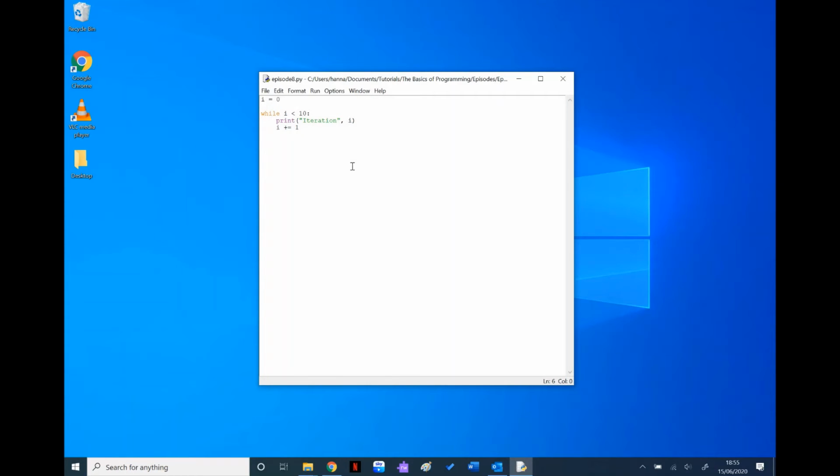So that can be used when you don't know how many times you need to use a loop. The condition doesn't have to be like I is less than a number. It could be while I is true. And then at some point you could change I to false. That kind of thing. You have to be careful that the loop doesn't go on forever.